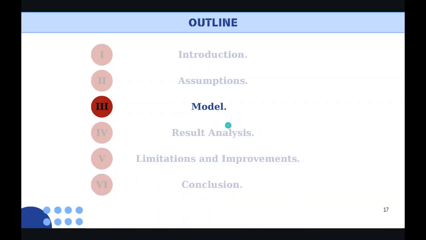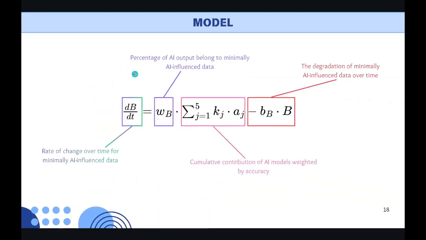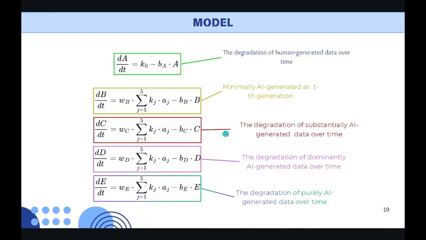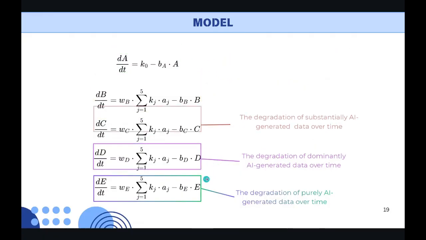Let's move to the model. Let's take a closer look into the equation. We will take minimal AI influence data as an example. This is the percentage of AI output belonging to that data, and this is the cumulative contribution of the AI model weighted by accuracy, and this is the decrease of that data over time. We will do the same process for A, C, D, and E.